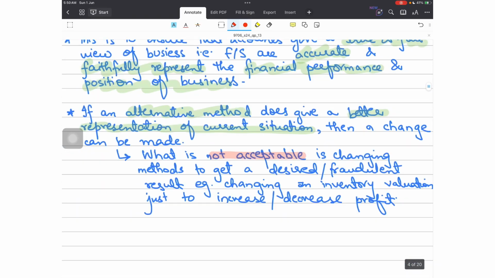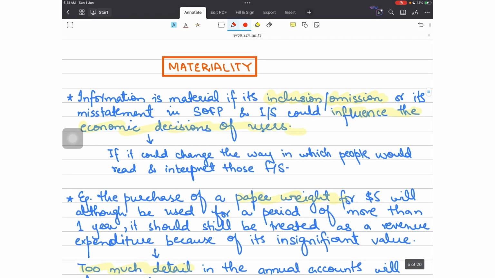The third concept we have is materiality. Materiality says to include that information whose omission, inclusion or even misstatement could influence the economic decisions of the users. Why? Because it could change the way in which people read and interpret those financial statements, so I should include that information which is material to the decision makers or to the users of the financial statements.